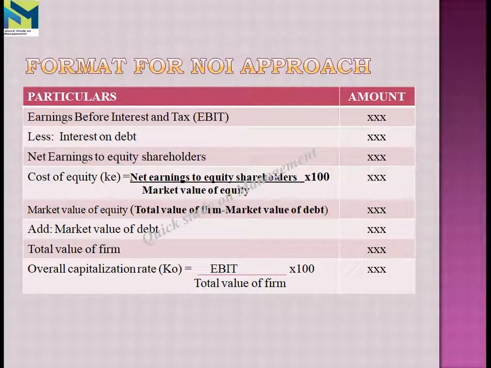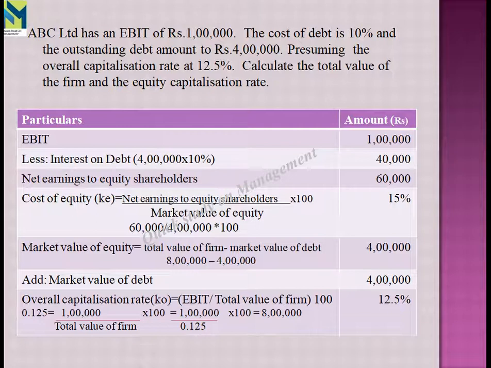Then we have to calculate the market value of equity, the total value of the firm minus market value of debt. Again we add the market value of debt to this value of equity, and then we get the total value of the firm. Then the overall capitalization rate, KO, the formula is EBIT divided by total value of the firm into 100. We have an example problem.